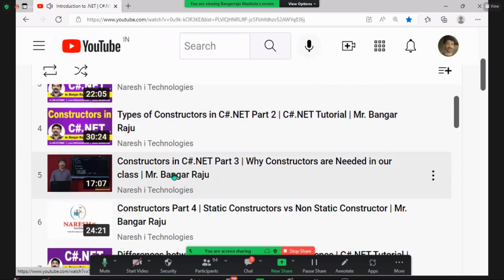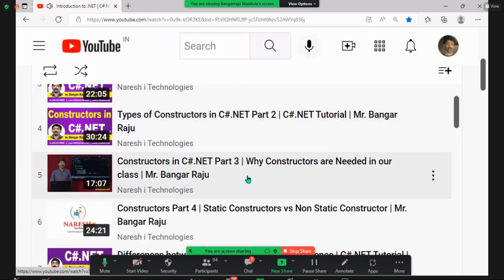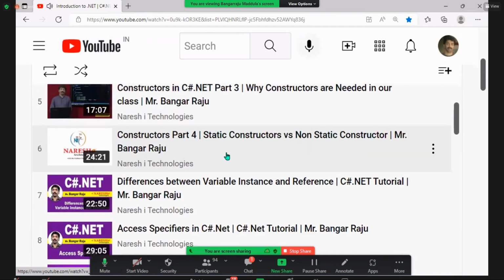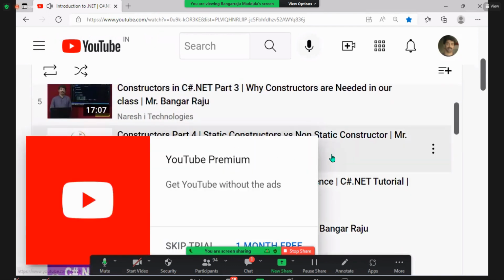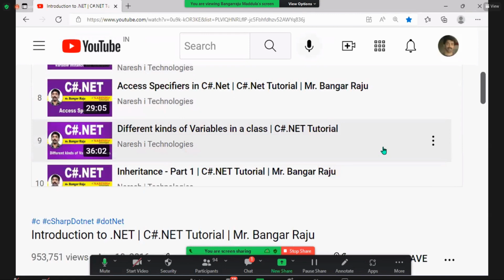We have one more: what is the need of constructor in an application? I explained all these 3 things to you. The first one is the constructor, types of constructors, and what is the use of it. And here we have the difference between static and non-static constructors. All these things are explained to you already.